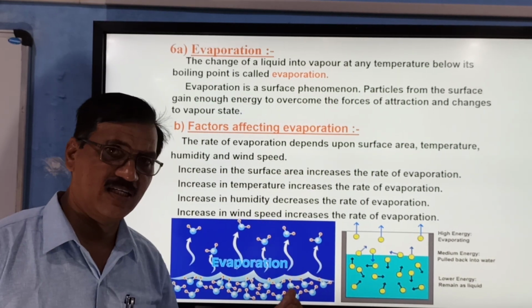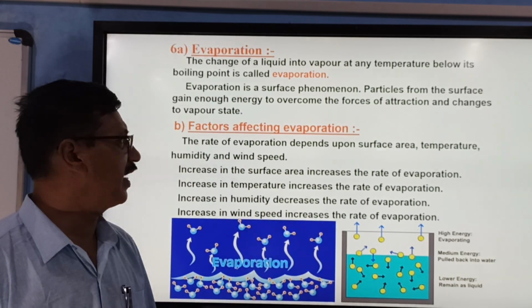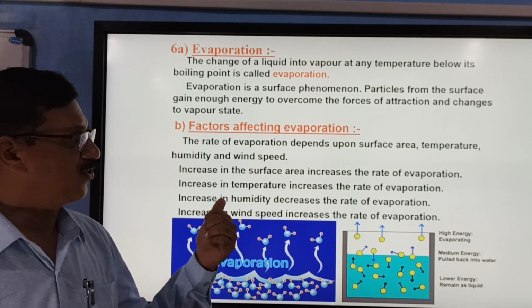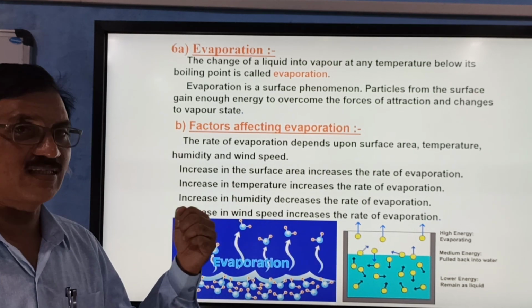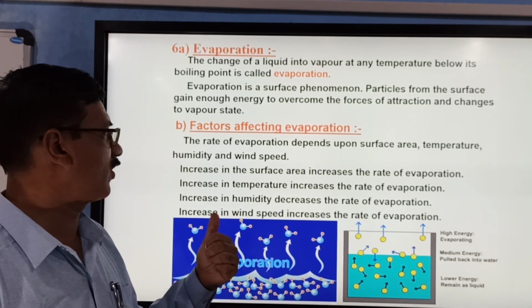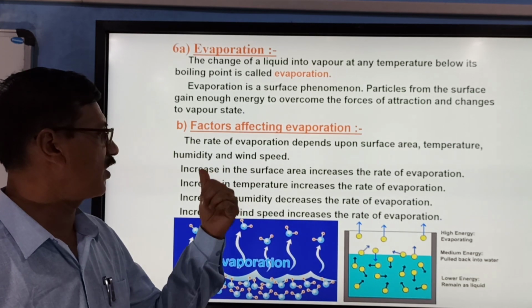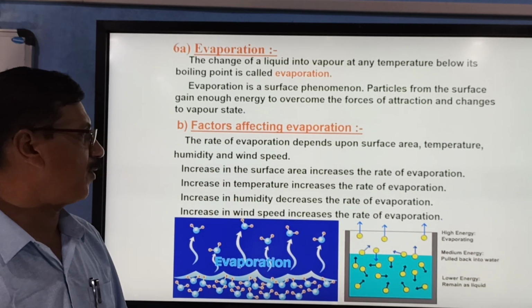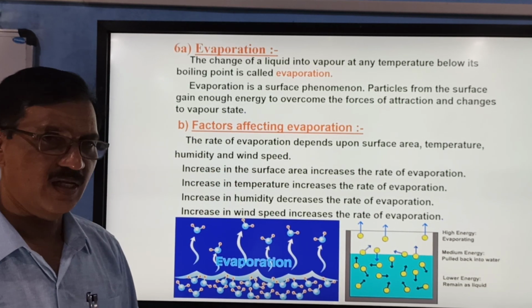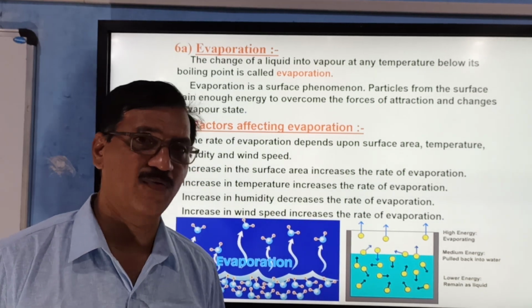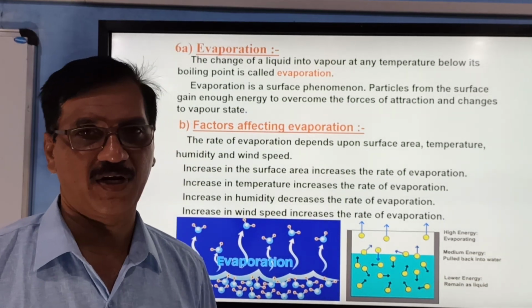Now, what are the factors that affect evaporation? Evaporation depends upon surface area, temperature, humidity, and wind speed. They are all factors which affect the rate of evaporation.